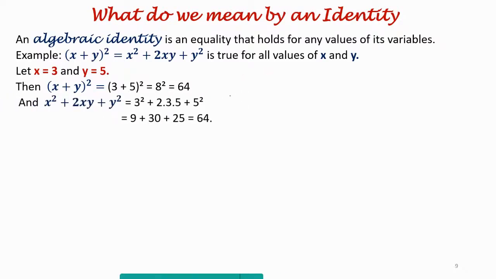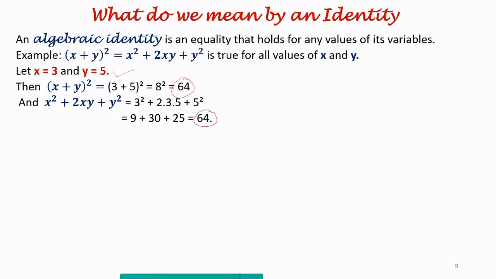Now let us see the right hand side: x square plus 2xy plus y square is equal to 3 square plus 2 into 3 into 5 plus 5 square. Simplifying, what am I getting? Again 64.